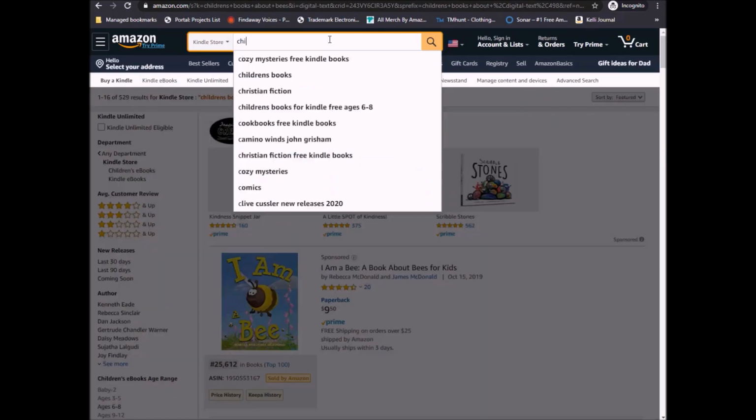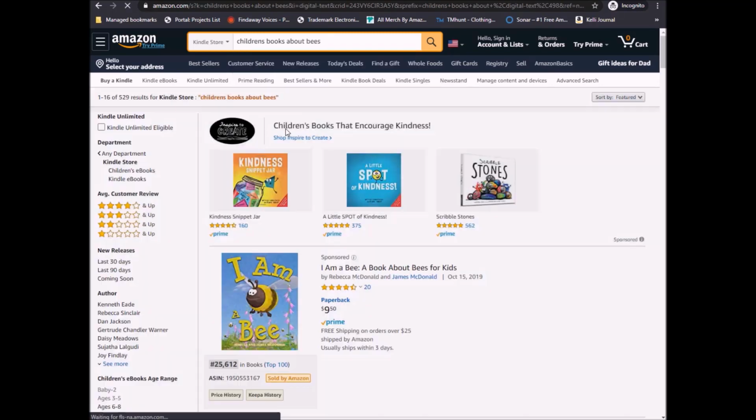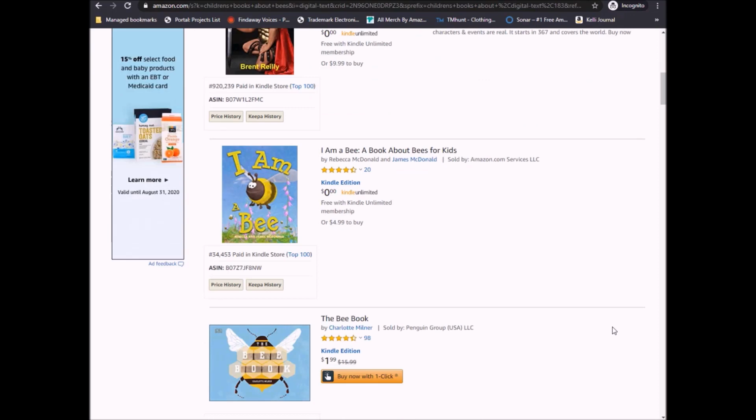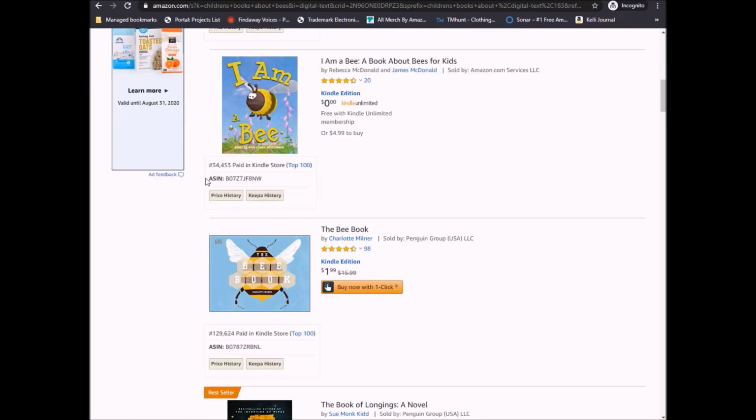What about children's books about, how about bees? Well, look at this. The competition's only 529. That's really, really good. Let's see how these books are selling. Okay, that's sponsored, so we don't care about that. That's sponsored. Okay, here we go. 34,000. That's good.